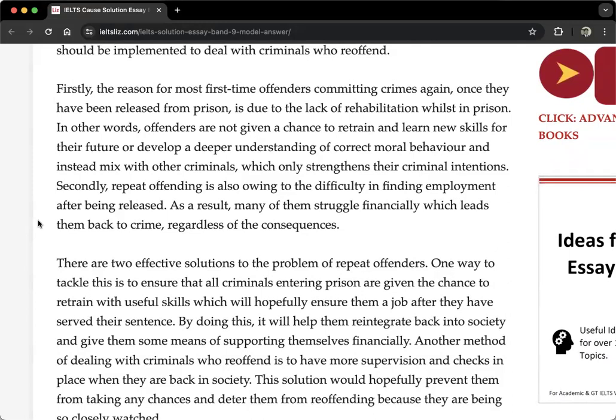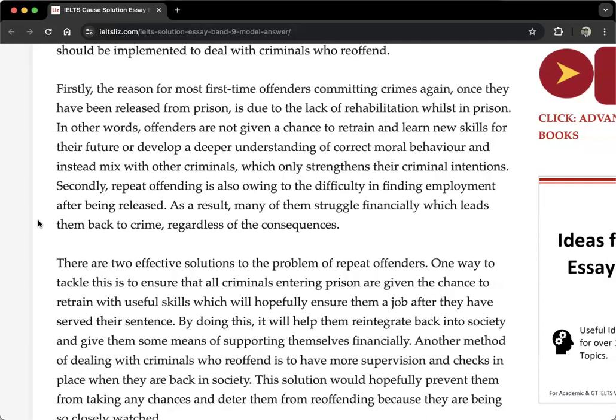Secondly, repeat offending is also owing to the difficulty in finding employment after being released. As a result, many of them struggle financially, which leads them back to crime, regardless of the consequence.